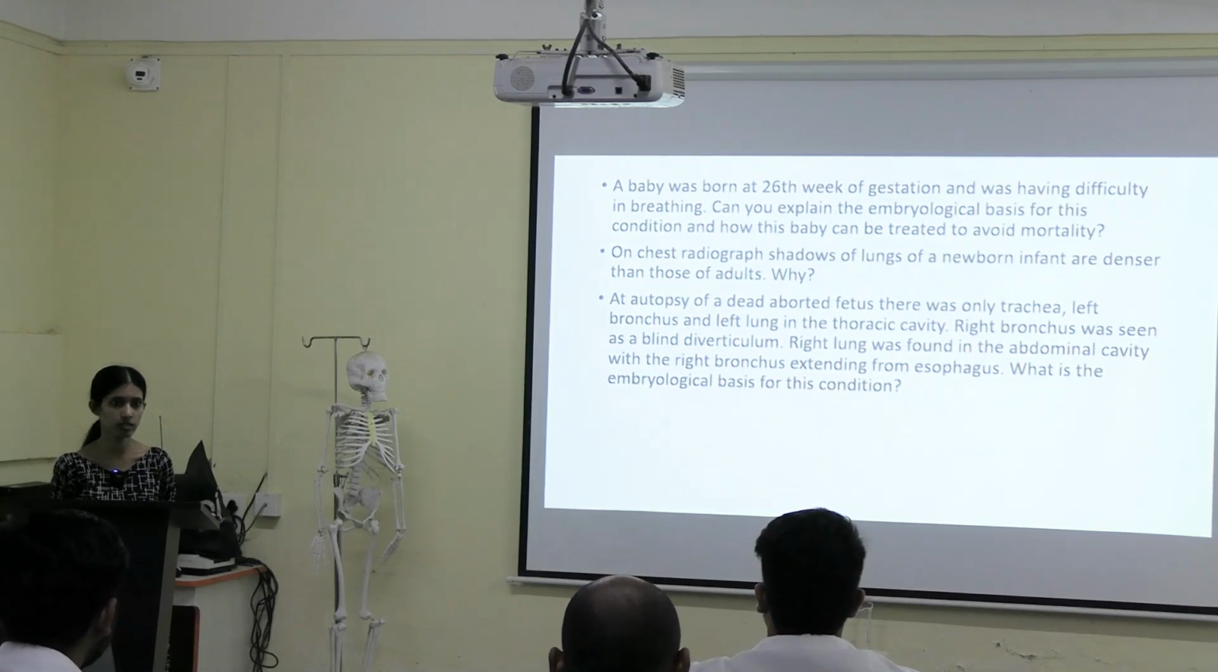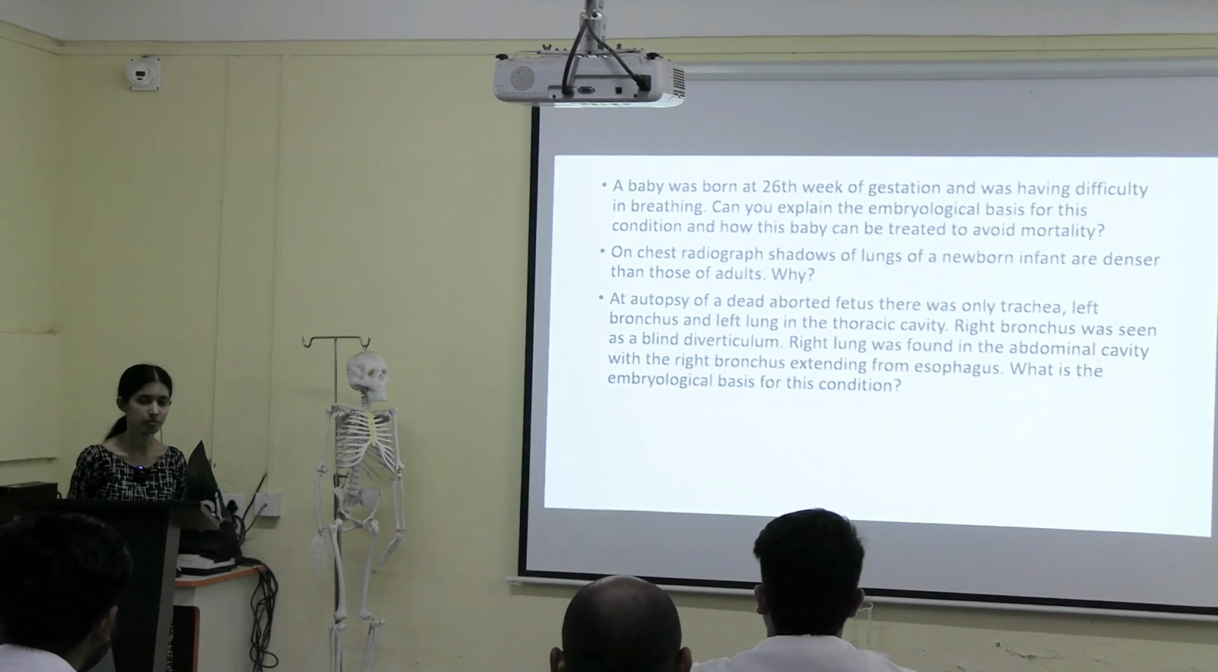Any particular name for that condition? Is it possible? He is telling maybe right, maybe the diaphragm is absent. So is it possible? Yes or no? Yes. Okay. What is the embryological basis then?